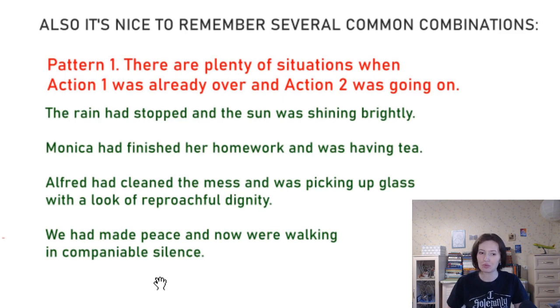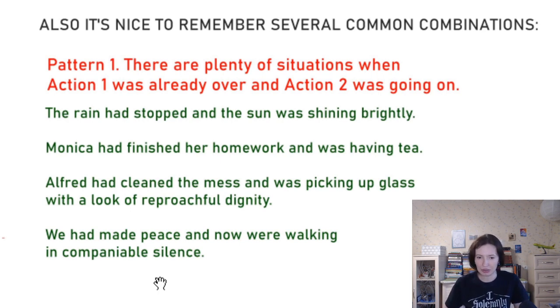Альфред уже убрался, и теперь подбирал с пола стекло со взглядом полным упрека и достоинства. So before that, he had cleaned the mess. For example, somebody dropped a cup and the cup broke, right? So first Alfred wiped the tea from the floor, and now he was picking up glass, right? So something had happened, now something else was in process.